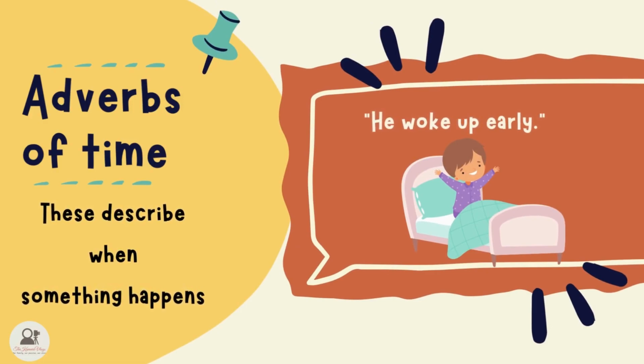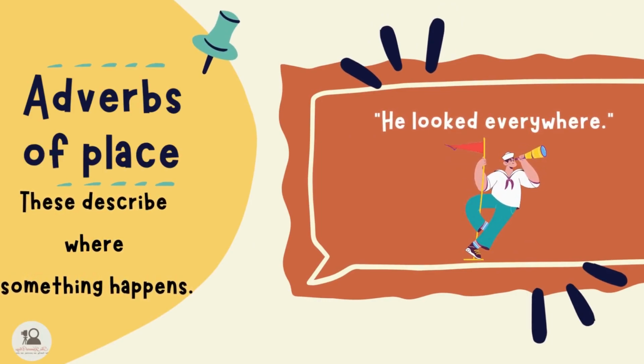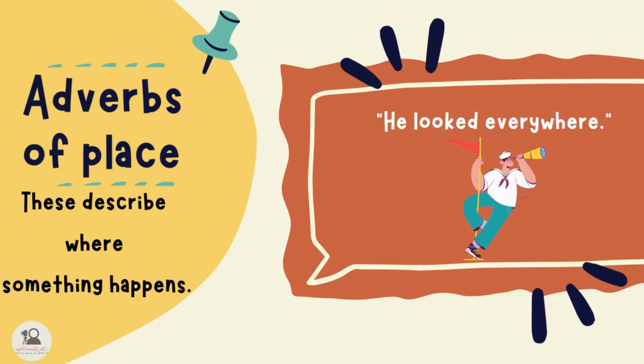Adverbs of time describe when something happens. For example, "He woke up early." The word early is an adverb of time, describing when he woke up. Adverbs of place describe where something happens. For example, "He looked everywhere." The word everywhere is an adverb of place, describing where he looked.